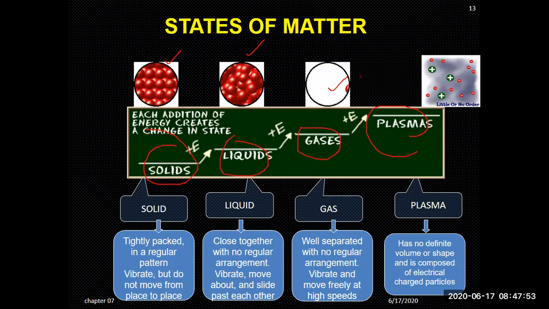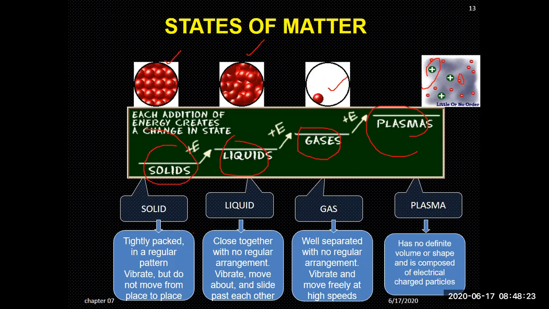Now, if these gases are heated further, what will happen? They will convert into positive and negative ions. These positive and negative ions are the fourth state of matter. How is it achieved? By providing more and more heat, more and more energy. So solid is converted into liquid; provide more energy and it is converted into gases; and at the gaseous state, you provide more energy and it is converted into plasma state.